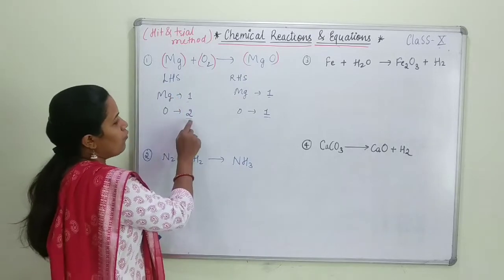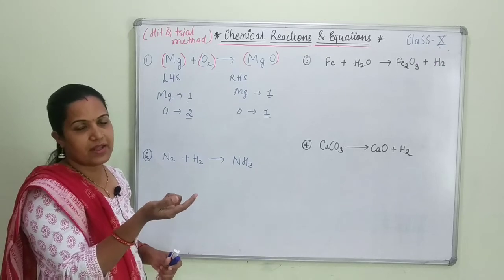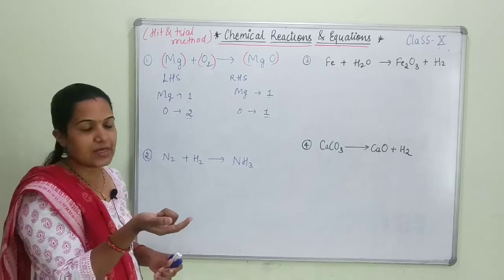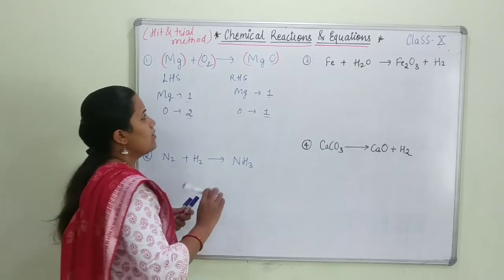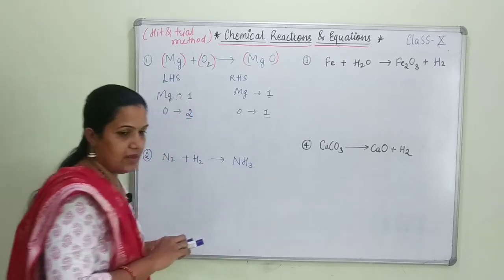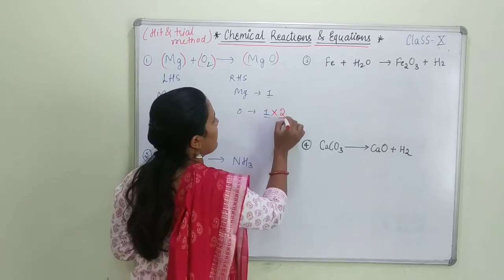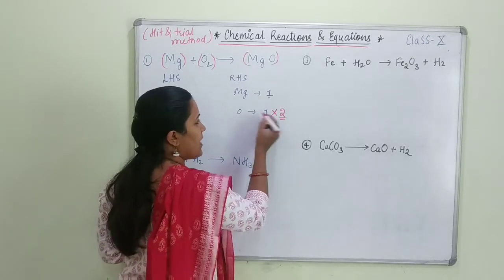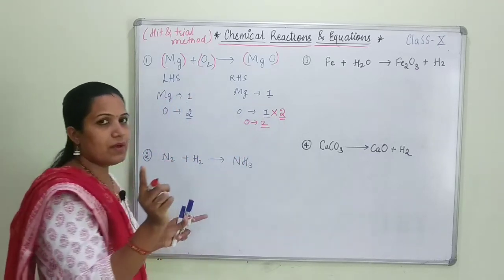So see, if I want to make 2 a 1, I have to divide. But when I divide, again the answer will come as a 2. So what I am going to do, I am just multiplying this quantity by 2. As soon as I multiply, O becomes 2. Understood? Are you getting my point?